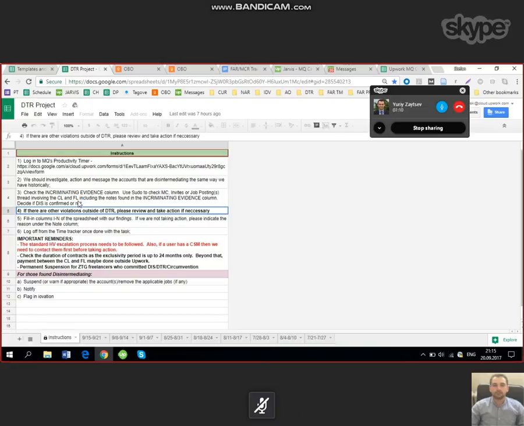And for DTR, because we will be using this template here, this spreadsheet, you will need to log in time until these DTR reports are also implemented in the Jarvis tool.